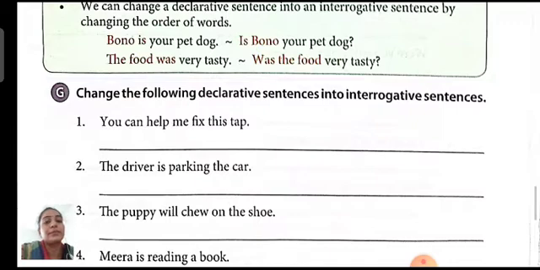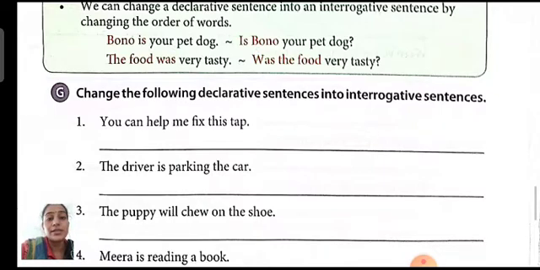Question mark. So in declarative, you can help me fix this tap, and in interrogative, can you help me fix this tap? Question mark. Second one, the driver is parking the car.